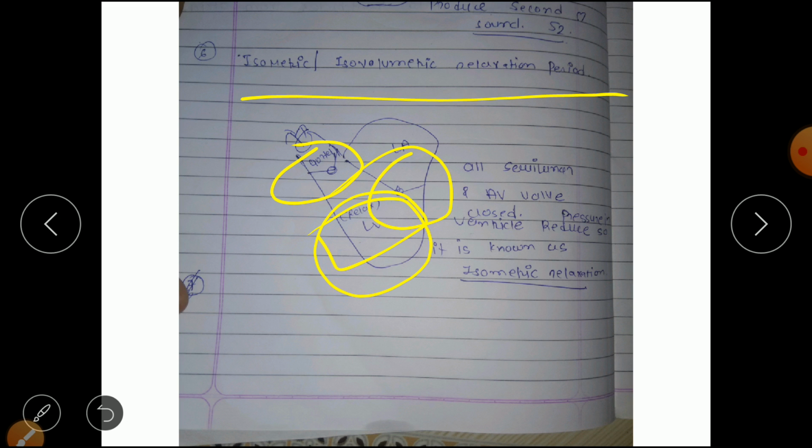Understand? In isometric contraction pressure in the ventricle increases, but in isometric relaxation pressure in the ventricle is reduced, so pressure in the ventricle decreases. All valves are closed, semilunar and atrioventricular valves also. So that's why this phase is known as the isometric or isovolumetric relaxation period.